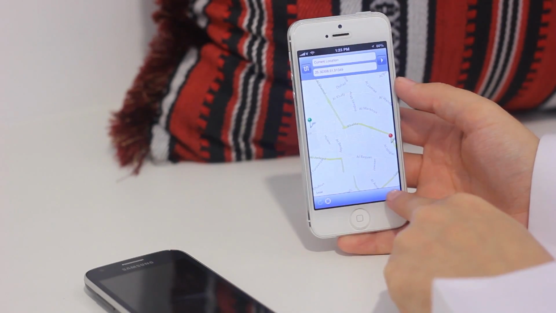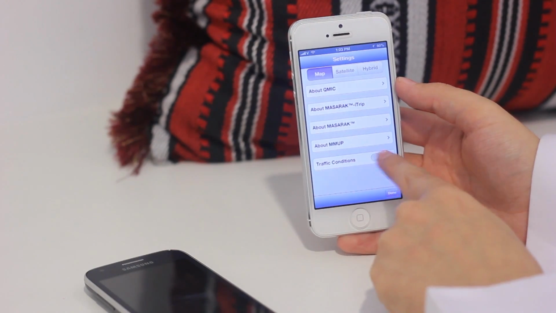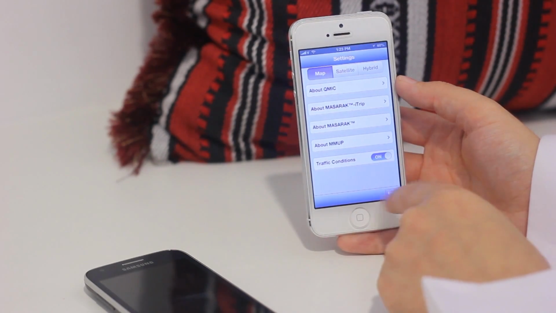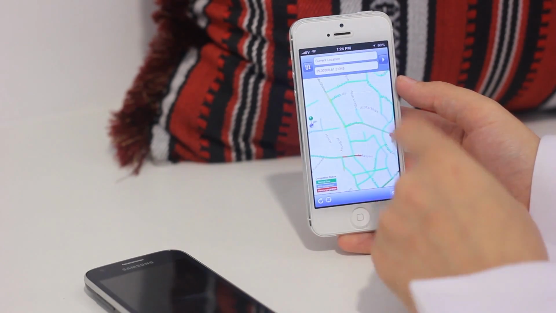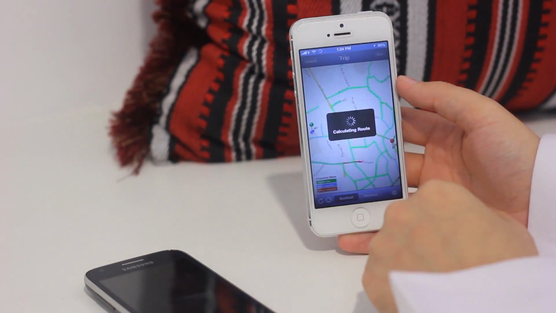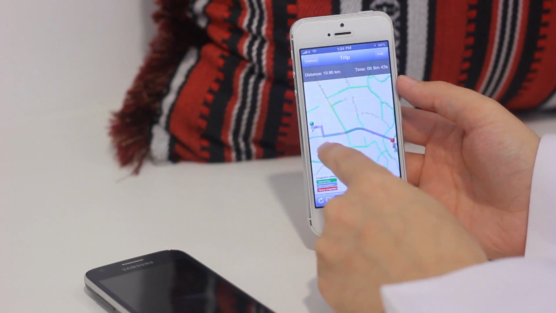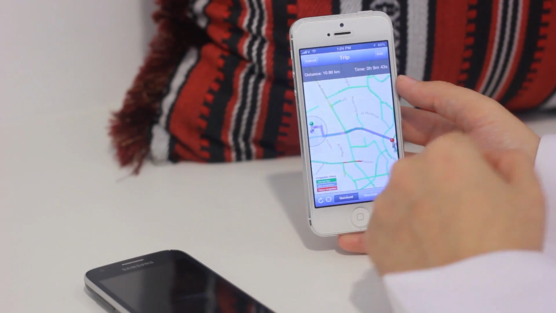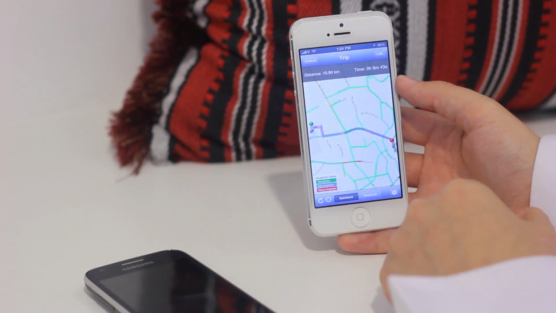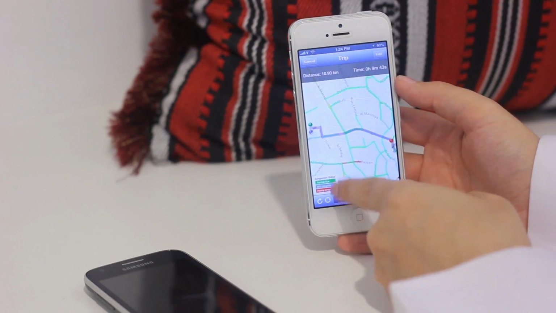But before I tap on plan, I tap on the settings app. Then I tap on traffic conditions. After switching on traffic conditions and then tapping on done, give it a second to load, and then tap on go so I can calculate a route. And not only will it give you a route, but it'll also show you where the traffic zones or congestion areas are as well. So it'll help you to make the right decision so you can get to the point that you want to get to in an easy and of course quick way.